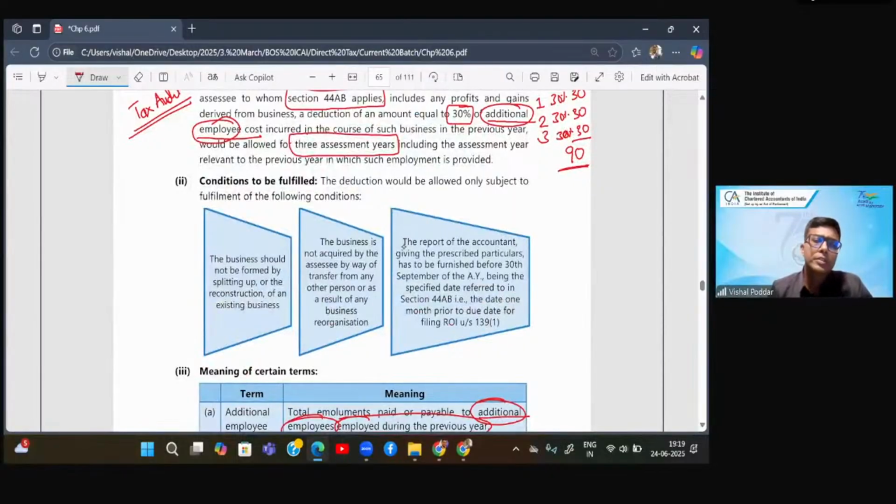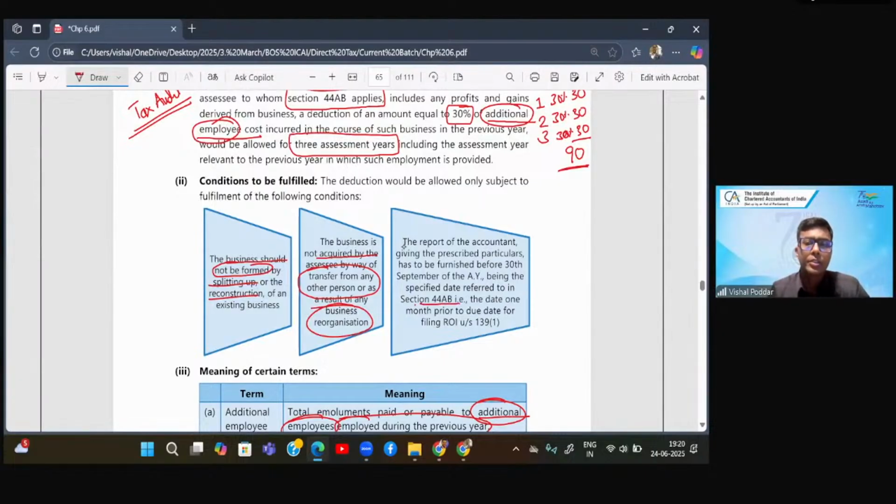Now, besides this, there are some procedural conditions. First, the business should be a new business. It should not be formed by splitting up of an old business. It should be a fresh new business. Second, it should not have been acquired by way of transfer from some person. It means you should have started your own business and you should not have simply taken over the business of some other person under some business reorganization like amalgamation, demerger, etc.